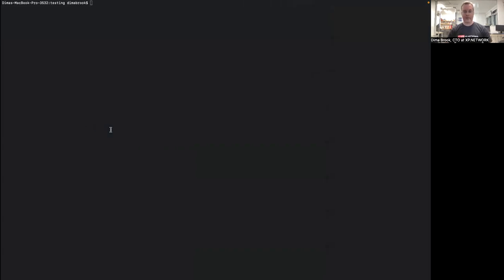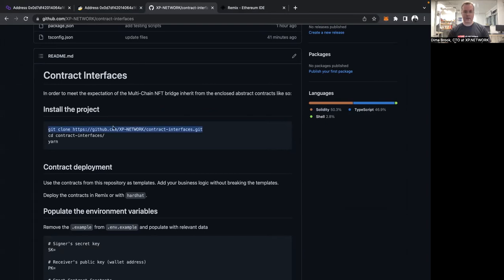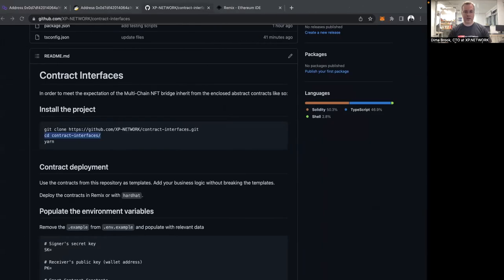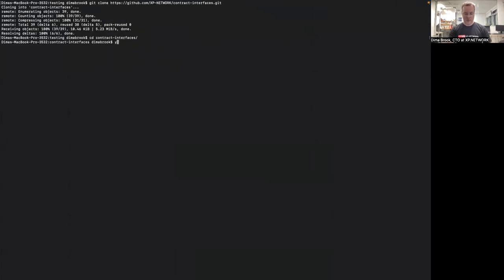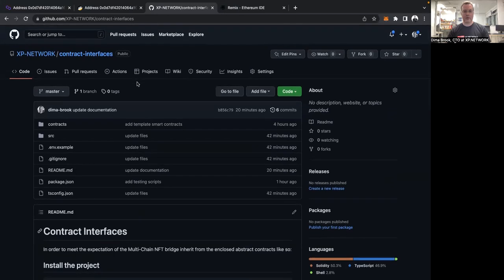So the first thing we have to do is clone this repository onto your machine. Then let's go to the folder of this repository, like so, and let's run yarn to install all the dependencies required for those tests. In the meantime, while the dependencies are being installed, and in order not to lose time, we'll do the following.